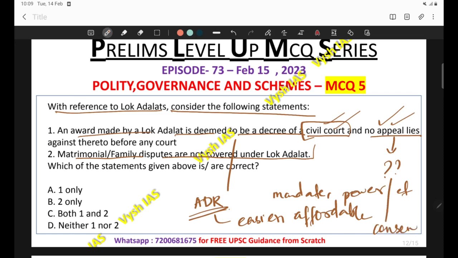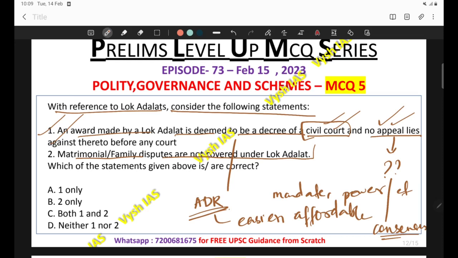We are only going to the Lok Adalat, and so we are making the judgments, so no appeal is going to lie against it. So this is a correct statement. Although it's an extreme statement, it is correct. That's why I always keep telling that whatever extreme statements are correct from the standard point of view, whatever is a universal fact, whatever is a standard fact covered in your standard textbooks and NCERTs, those you should be very aware of and very familiar with.